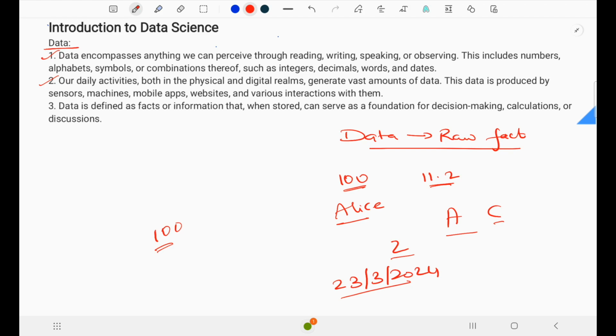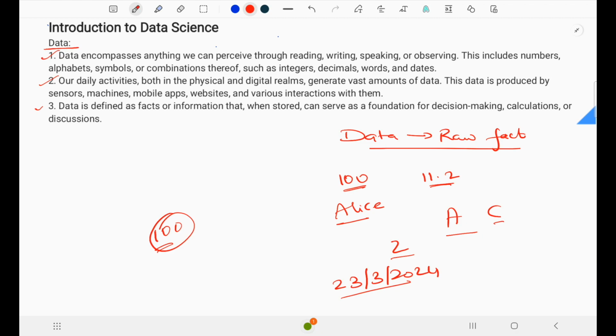From this understanding, data can be defined as a fact or information which is stored. If it is stored, then it is called data. If it is not stored, then it is not data. It can be used as the basis for decision making, calculation, or even a discussion. Clear? So this is the basics of data, right?